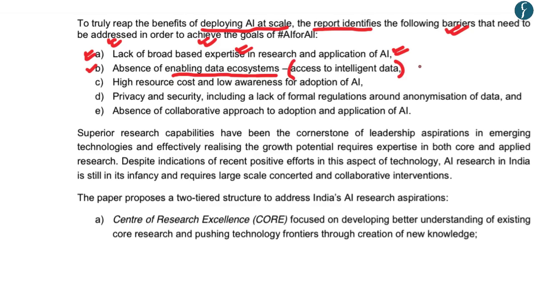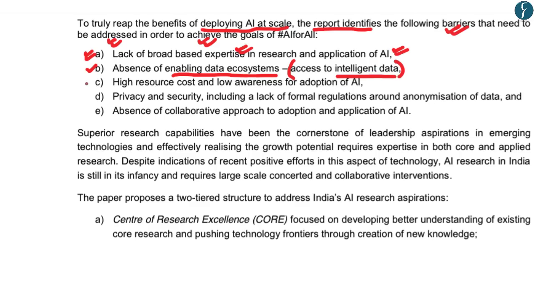Let's say a research institution or a company is using artificial intelligence to understand water availability for farmers. It would not have the data on the rainfall in a particular area, the irrigation facilities in a particular area, or other forms of intelligent data that that research institution or that company would require to have an effective prediction and analysis method for that artificial intelligence.